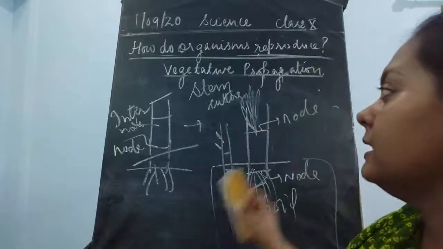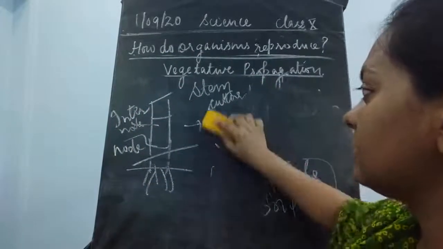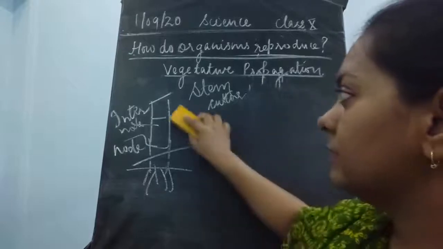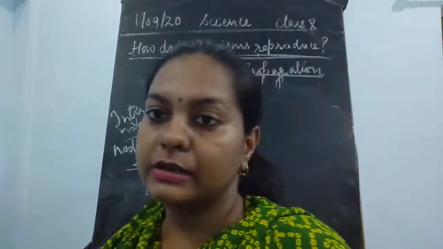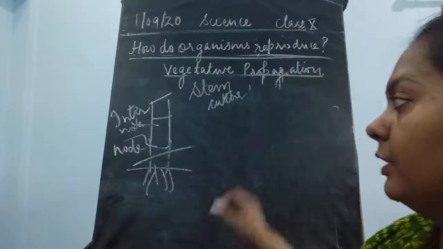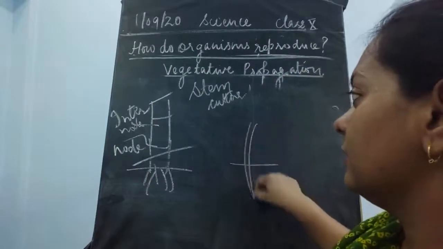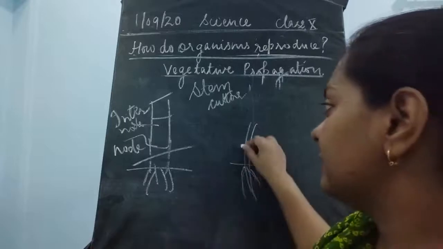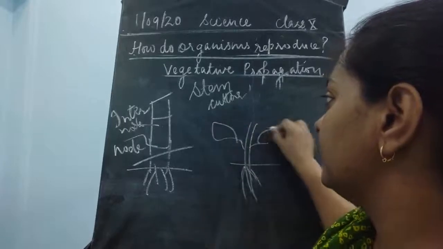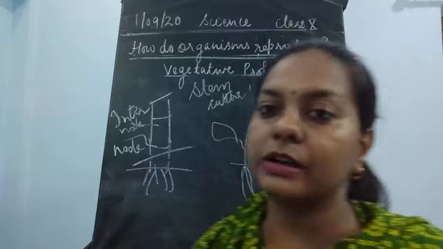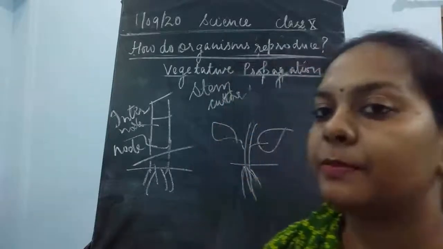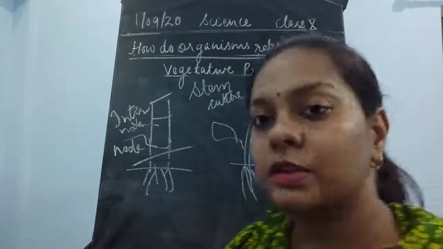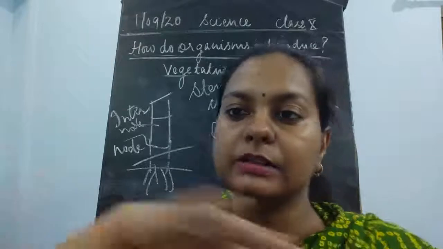Similarly, there are the stem cuttings of the money plants also. It could be cut and then put in the water. So a small stem is put under the water or under the soil. After some time, you will see that the leaves start growing here, and this is an example of stem cutting again. In hibiscus also the same thing happens. You take a stem, you just cut it in the oblique section.